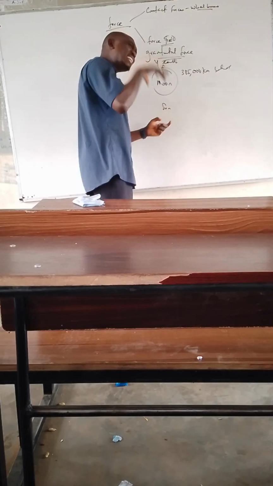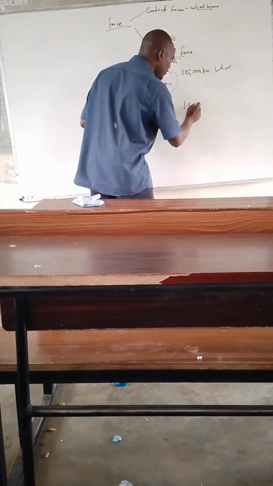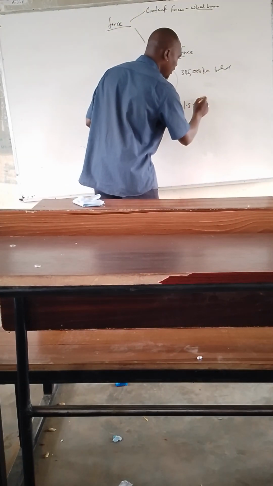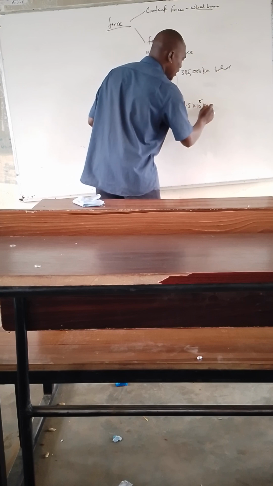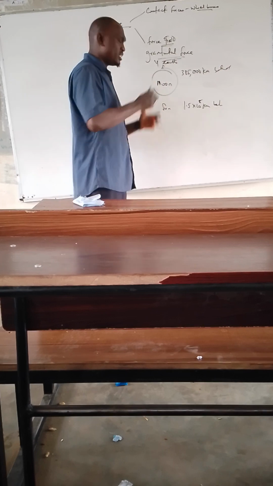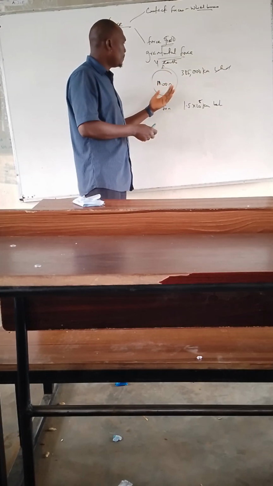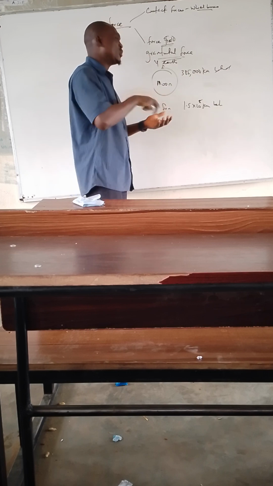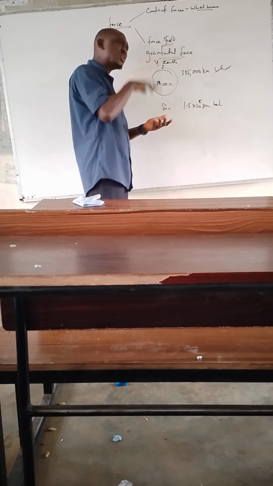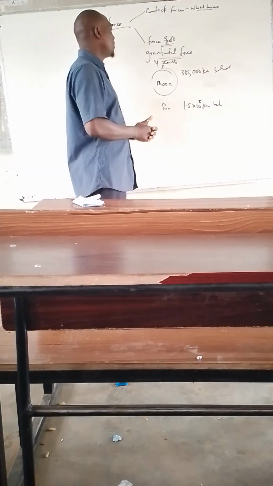The sun also exerts a force on the Earth, and the distance is 1.5 times 10 to the power 8 kilometers. So these are brief explanations of gravitational force: the force exerted on the mass of an object that pulls it back after being pushed upward.